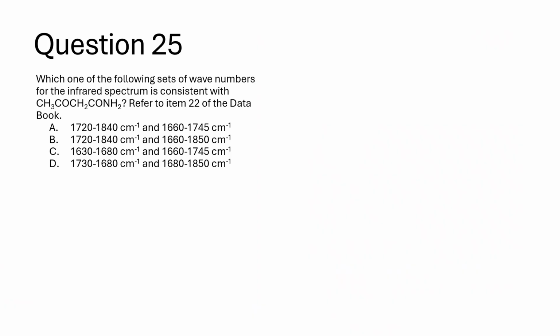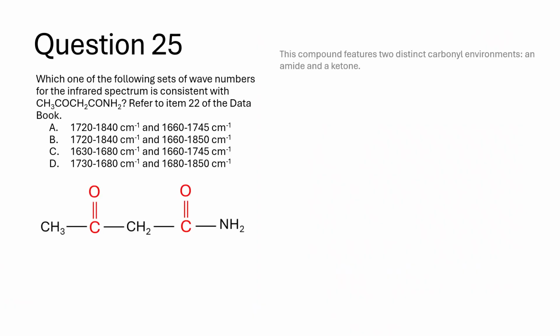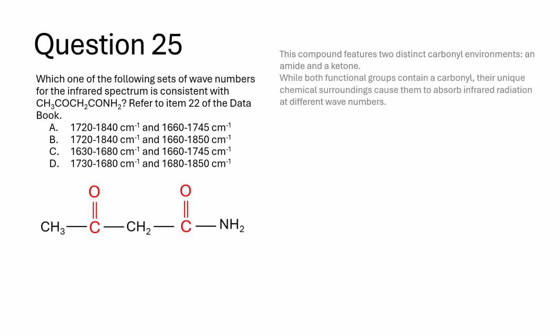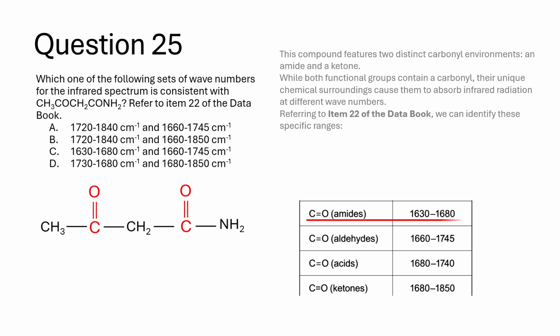This compound features two distinct carbonyl environments, an amide and a ketone. While both functional groups contain a carbonyl, their unique chemical surroundings cause them to absorb infrared radiation at different wave numbers. Referring to item 22 of the data book, we can identify these specific ranges.